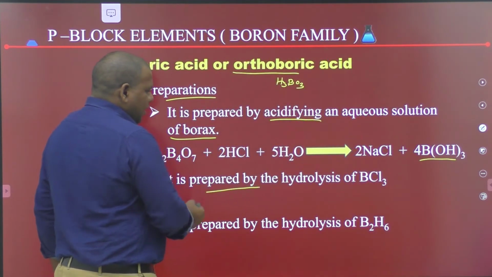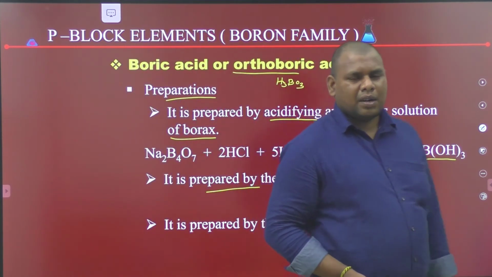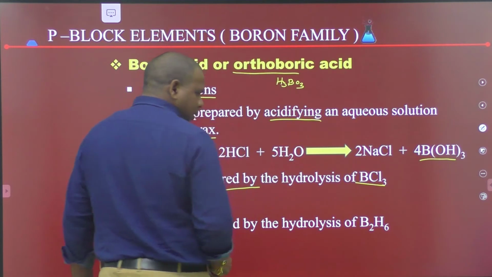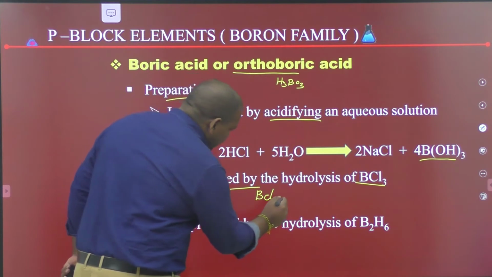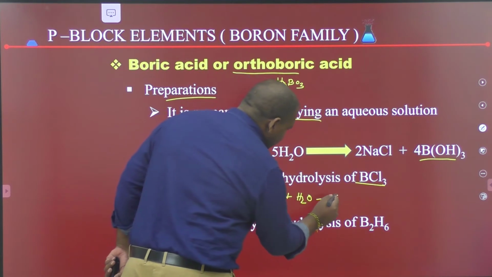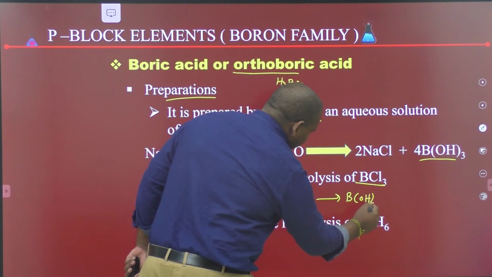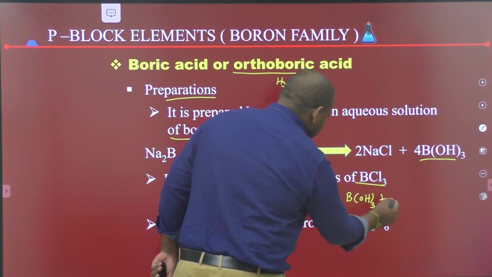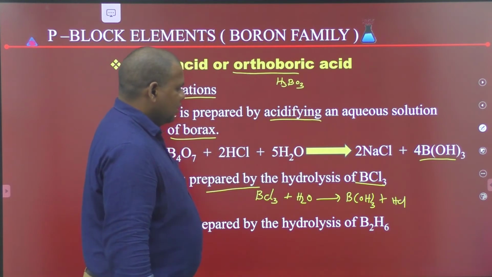Boric acid is also prepared by the hydrolysis of boron trichloride. BCl3 plus H2O gives boric acid, B(OH)3, plus HCl.